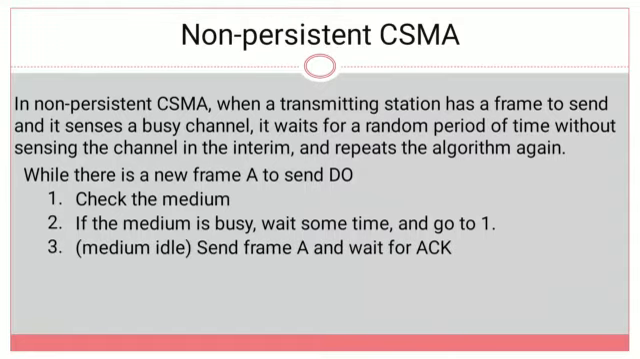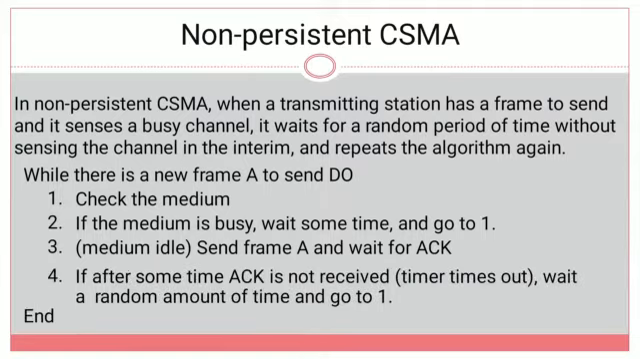So for example, if the medium is idle, then the transmitting station starts sending frame A and waits for the acknowledgement. If the acknowledgement is correctly received, then the data transmission is successful. In some cases, there may be a chance of loss of data or corrupted data. How will the transmitting station identify that? If after some time the acknowledgement is not received, then the transmitting station waits for a random amount of time and goes back to step 1.